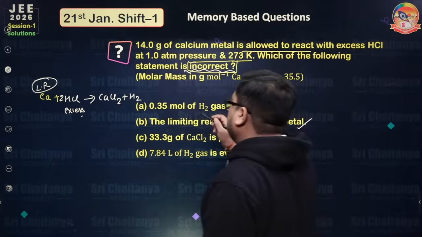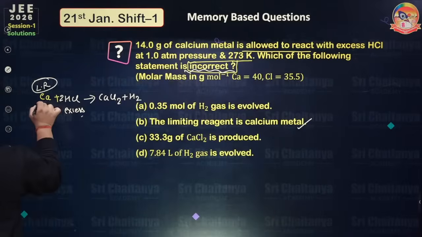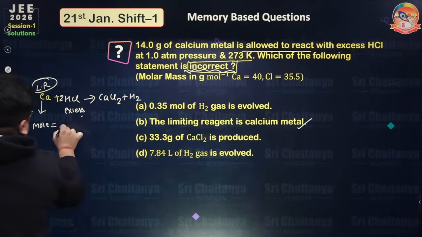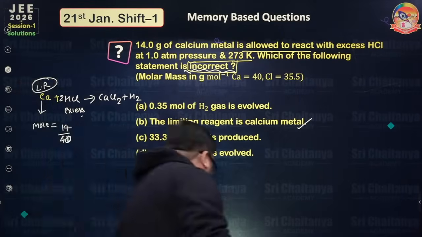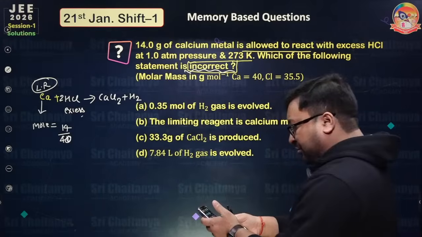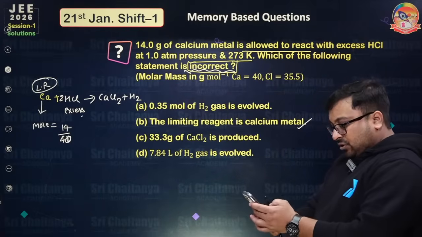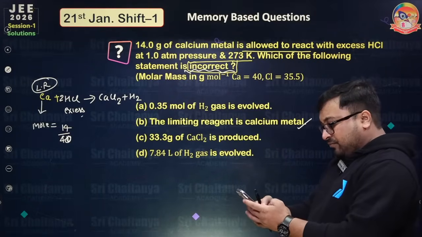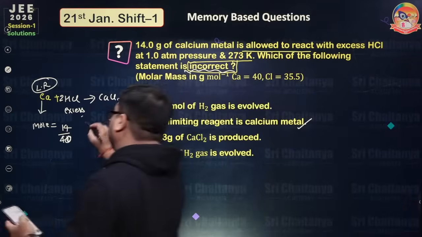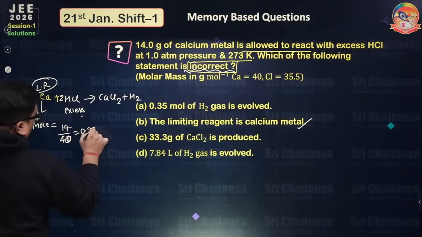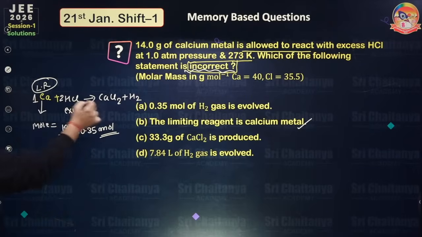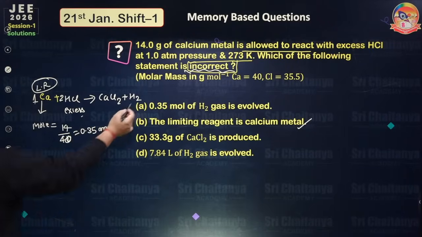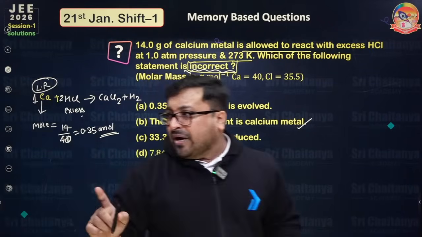Now please come to this area. First of all, I will calculate the mole of this component. The molar mass is 40, so the mole is 14 by 40. What should be the answer? The answer is 0.35, so the mole of calcium metal is 0.35. 1 mole will produce 1 mole, so 0.35 will produce 0.35. So this point is clear.